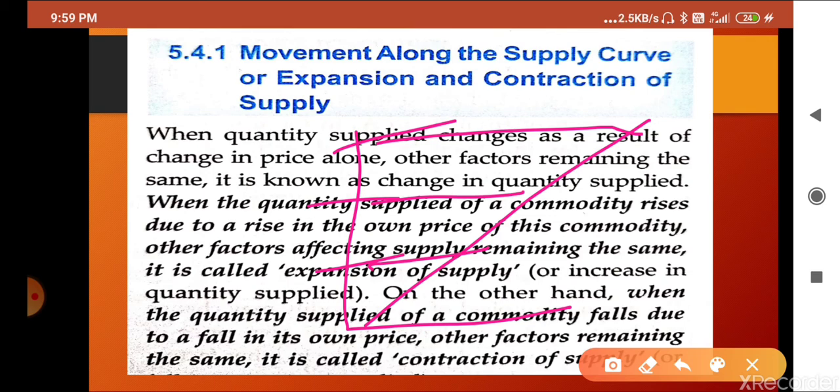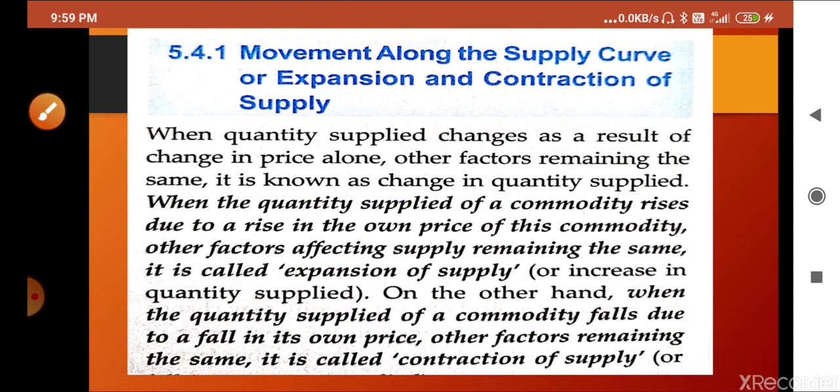While other factors remain constant, only price and supply have a direct proportionate relationship, so we have movement in the supply curve. Indirectly we can say that due to a change in the price of the commodity, whatever the change in the supply curve of a commodity is known as movement, and it may be an upward movement or a downward movement. That we'll discuss afterwards. Let us go through that statement first.